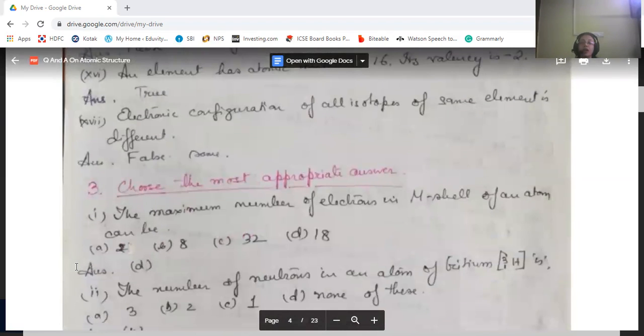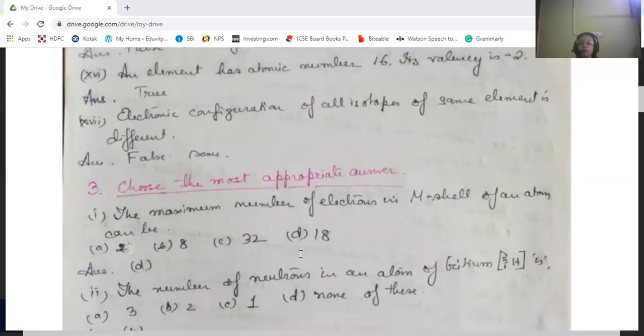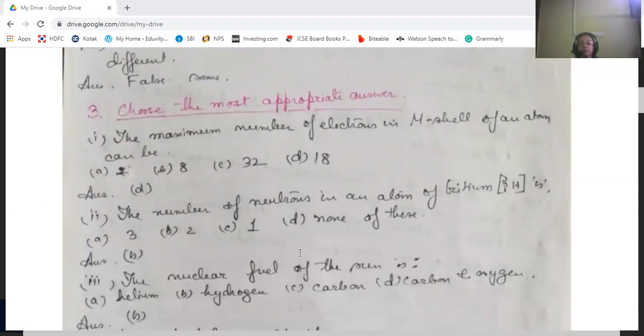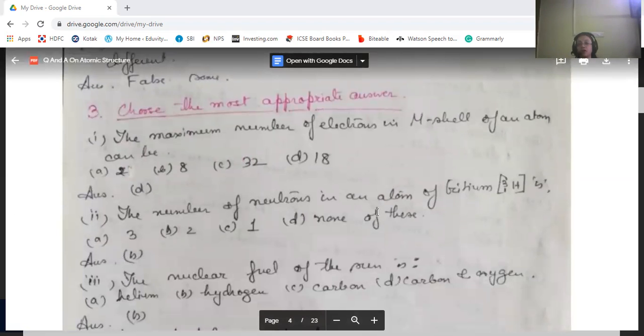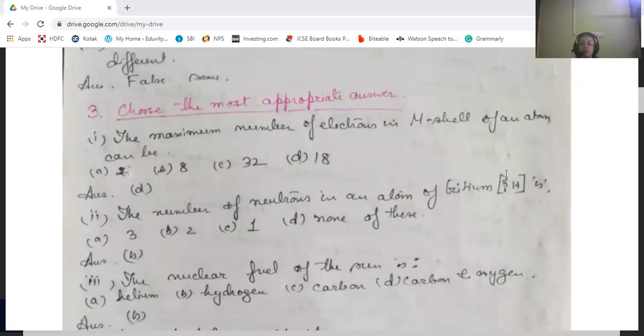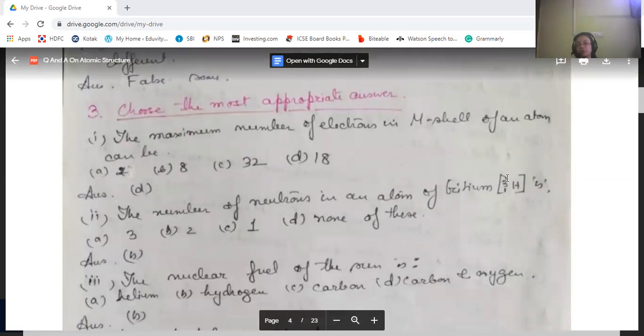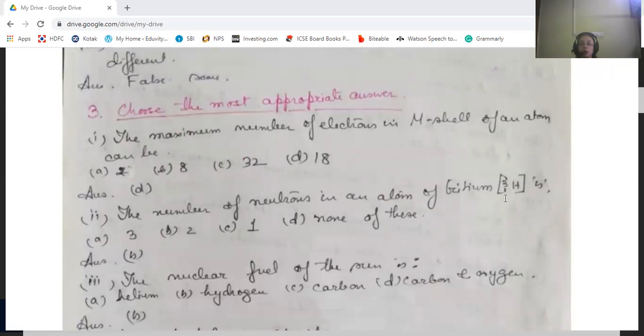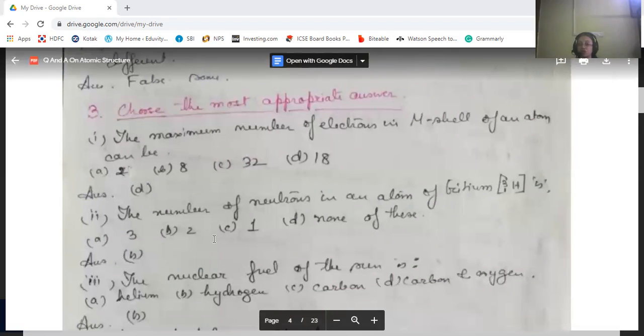Okay. Now we come to choose the most appropriate answer. The maximum number of electrons in the M shell of an atom can be 18. Okay. The number of electrons in an atom of tritium, H with superscript 3 and subscript 1, is B. That is true. Number of neutrons is true.